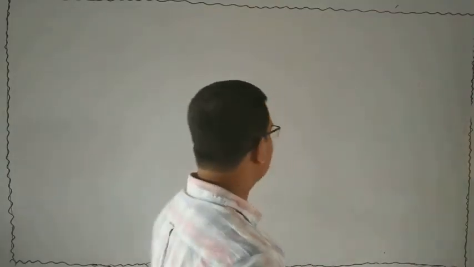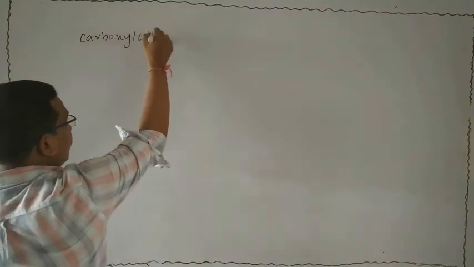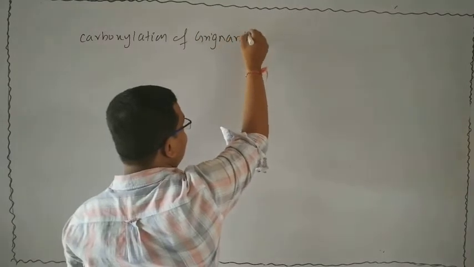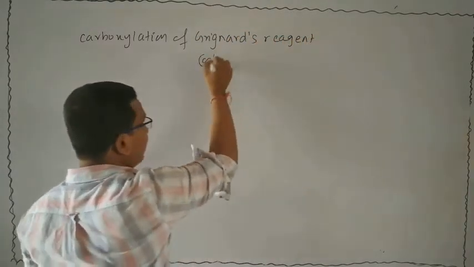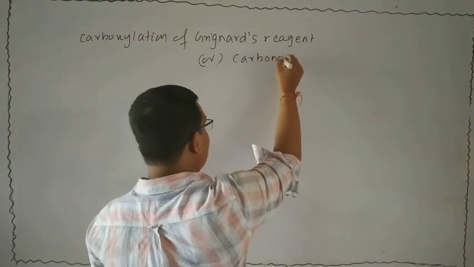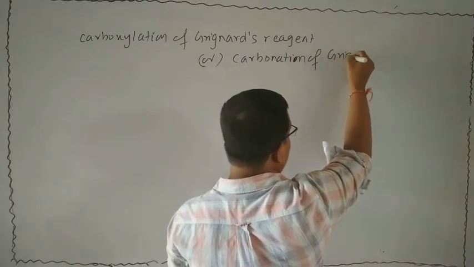Now I will discuss another method of preparation of carboxylic acid, that is the carboxylation of Grignard's reagent, or we can also think of it as the carbonation of Grignard's reagent.